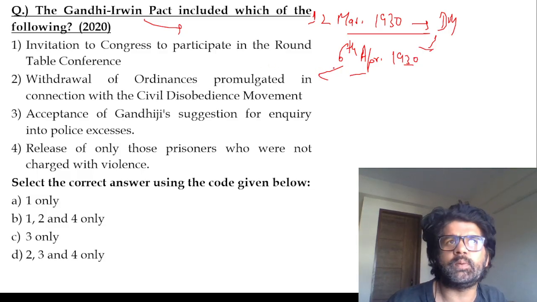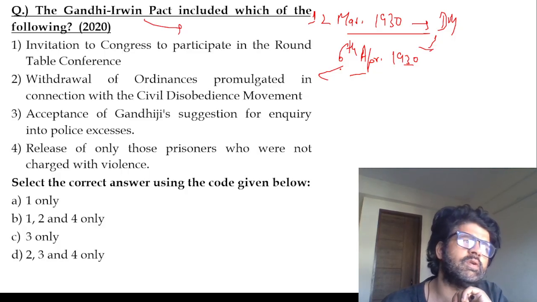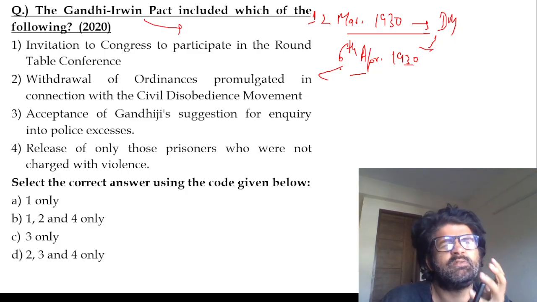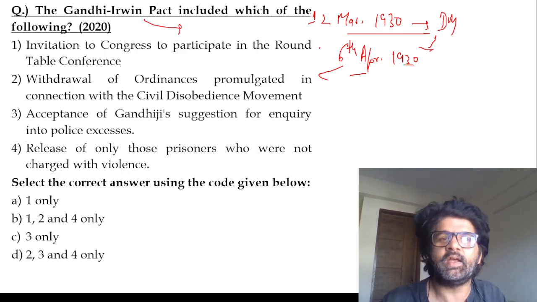The Round Table Conference was going on in England, and the Britishers were like, we are not loving it. We need Gandhiji. We need Congress. Something is missing here. It's like there's a party in your house, everyone is here, Ambedkar sir, Tej Bahadur Sapru and all, but you're like, no, no, no, we need someone, we're not feeling it. So the Britishers wanted to feel it, and they said, invite Gandhiji.